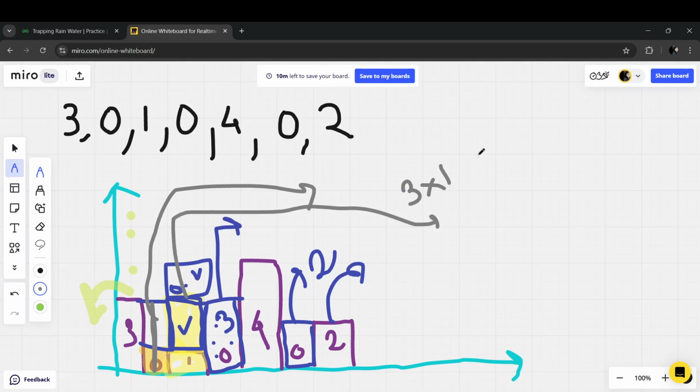Okay. Coming to this case, this is my 1 case. In 1, the building size is already 1 and the left building is 3. So if you see, I have a space of 2 left out. So it will be 2 into 1.